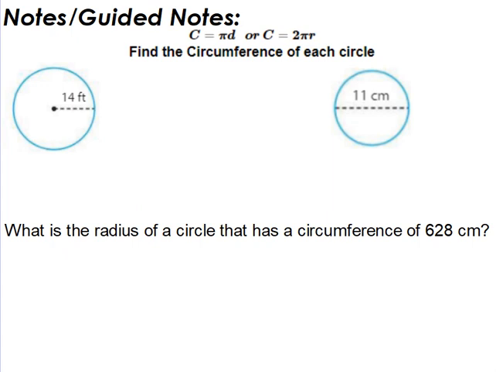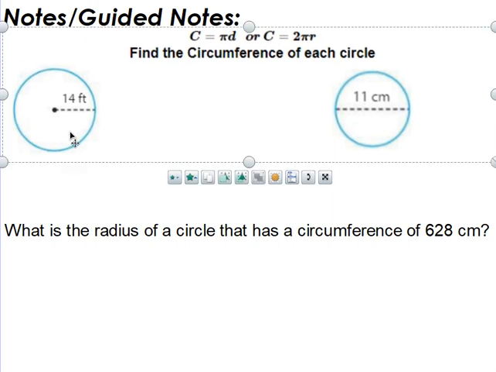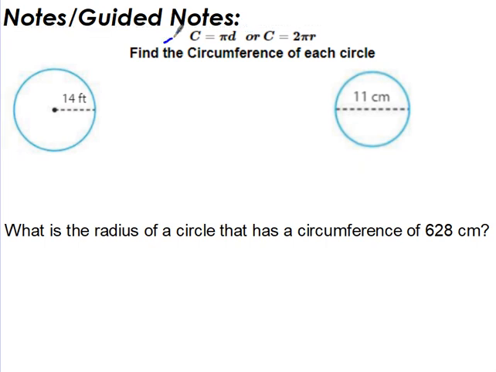Now, what we're going to learn is how to find the circumference of a circle, and how to find the area of a circle. And the way we do this is by using our circumference formula and our area formula. So if you don't know the circumference formula, there it is. It is either pi times the diameter, or it is 2 times pi times the radius. Both of those formulas are the same thing, because if I take 2 and multiply it by the radius, it gives me the diameter. So it's basically just saying if you have your radius, multiply by 2 so you have your diameter, and then the circumference is just whatever the diameter is times pi.